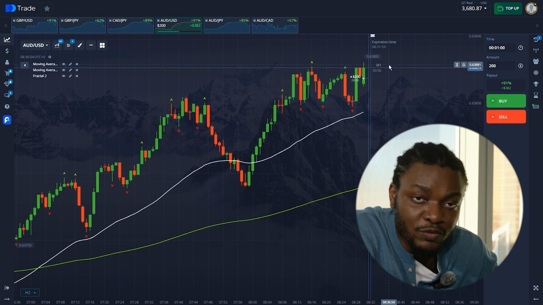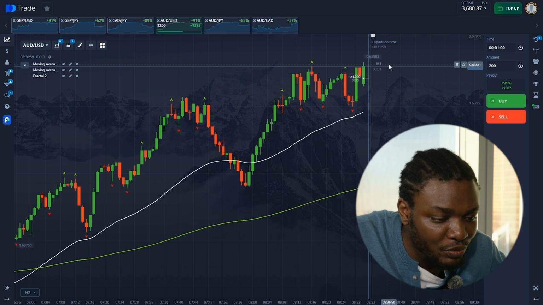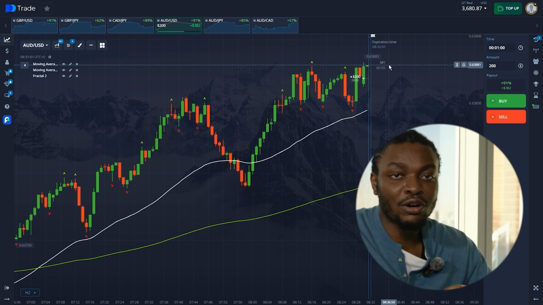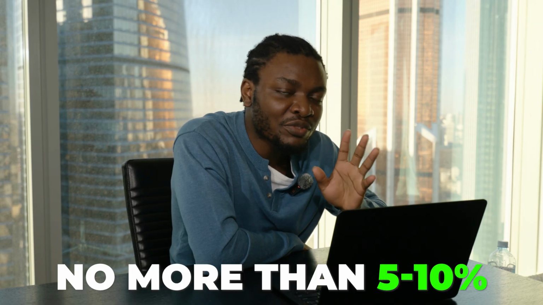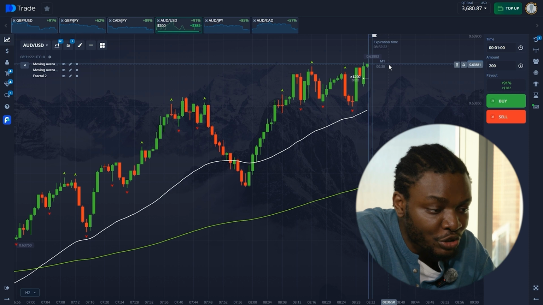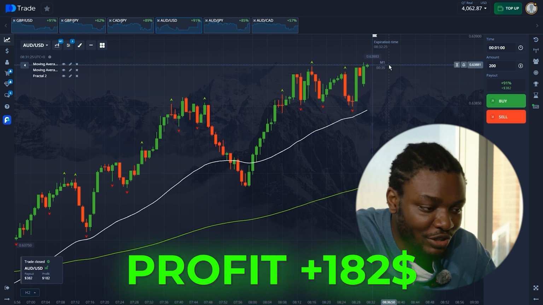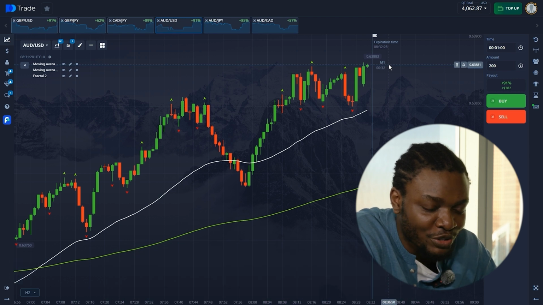Loss offsetting is a useful tool, guys. Don't overuse it. Try not to risk too much of your deposits, or you could nullify the trading account. Start by risking 5 to 10%. No more. If you can, it's better to start with 2 or 3%. Meanwhile, I'm almost closing this position. A few more seconds and yes, another successful trade is finished. Let's switch assets and continue our work.